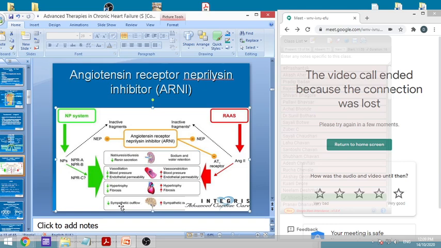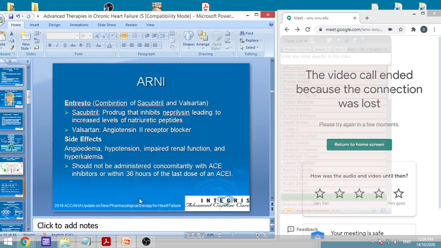It is converted into inactive fragments, and neprilysin acts on that. It improves the balance, increases the natriuretic activity and decreases the angiotensin activity. So how, various drugs are there.